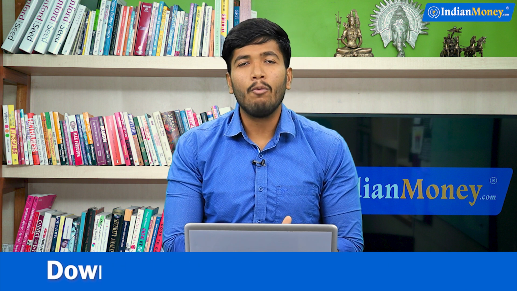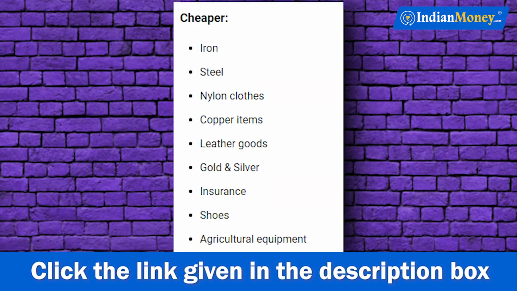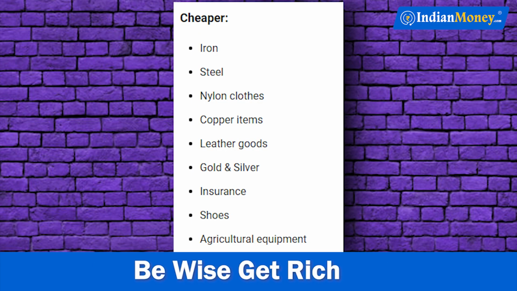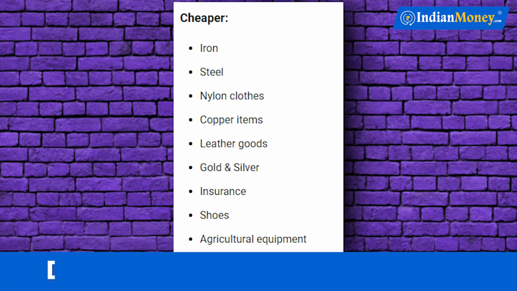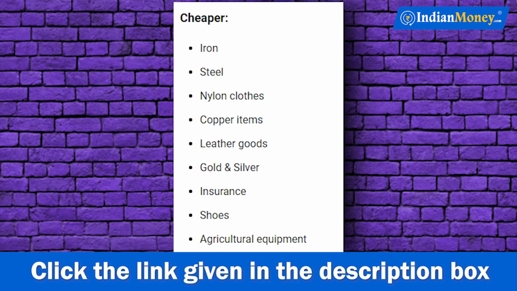So now let's understand what are the good things that have happened in the budget 2021. The cheaper things, or the things that will eventually get a little bit cheaper with time, are as follows. Number one is iron is going to get cheap. Steel is going to get cheaper, and then nylon clothes are going to get a little bit cheaper. Copper items will get cheaper as well. Leather goods will get cheaper.